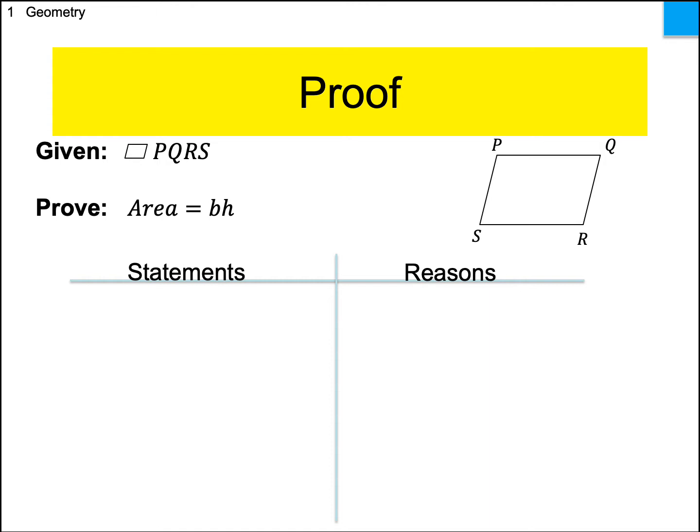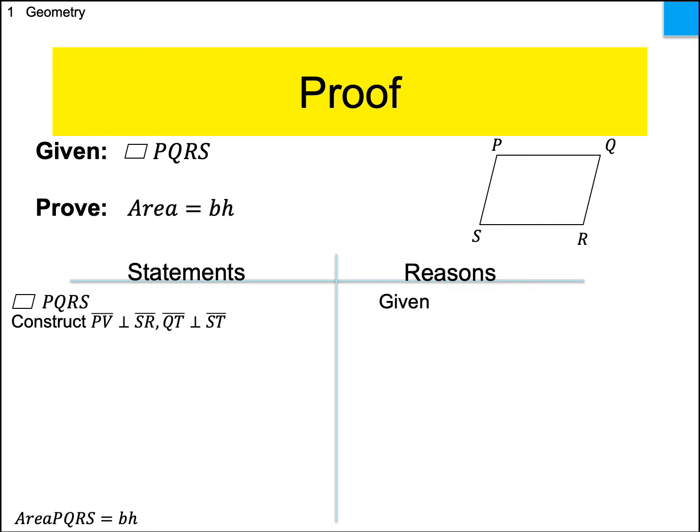We're basically going to prove why the formula for the area of a parallelogram is base times height. All right, so you're given a parallelogram, and we need to prove that the area of that parallelogram is base times height. Notice we don't have any information how long the sides are, or what the angle measurements are, nothing like that. All we have is that it's a parallelogram. So we do have all the statements about parallelograms, though. Opposite sides are congruent, opposite angles are congruent, consecutive angles are supplementary, and so forth and so on.